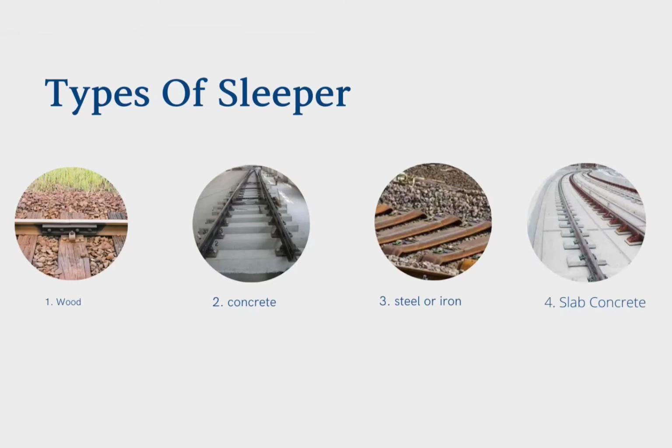Steel or iron. And 4. Slab concrete. The difference between concrete and slab concrete is that concrete sleepers have a distance from one another, while slab concrete has no distance and is cast into one part.